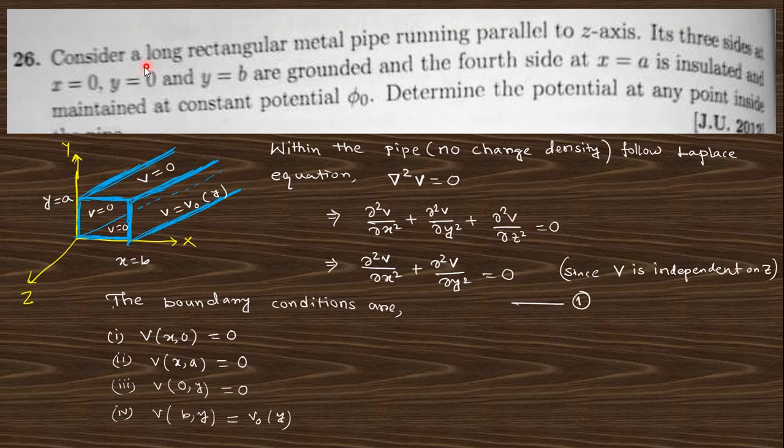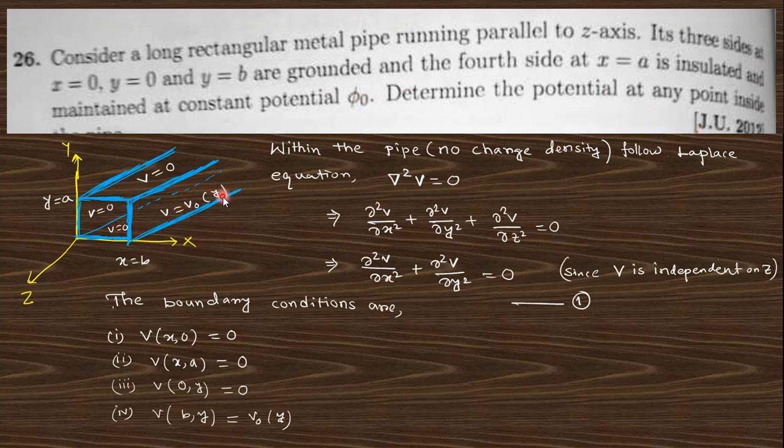Next question. Consider a long rectangular metal pipe running parallel to the z axis. The sides are at x equals 0, y equals 0, y equals b, and the fourth side at x equals a is insulated, held at potential phi 0. Determine the potential.